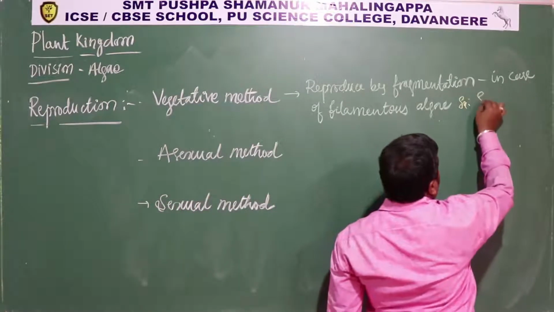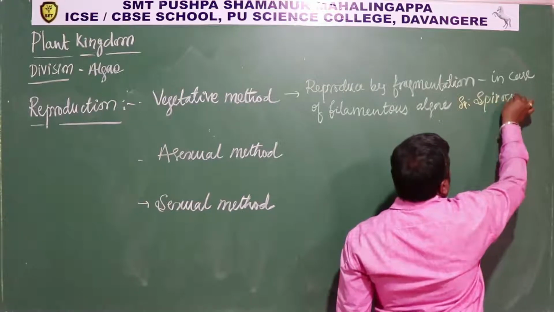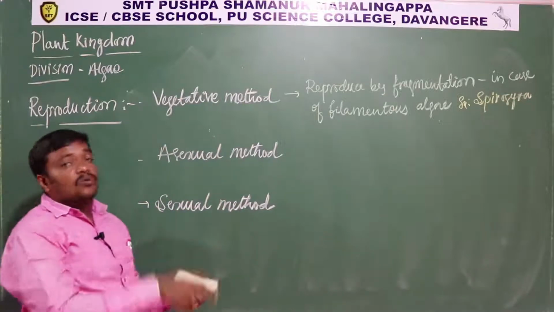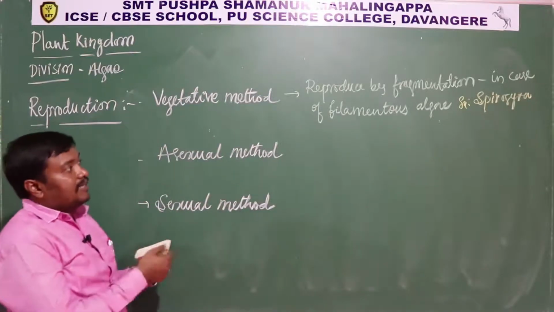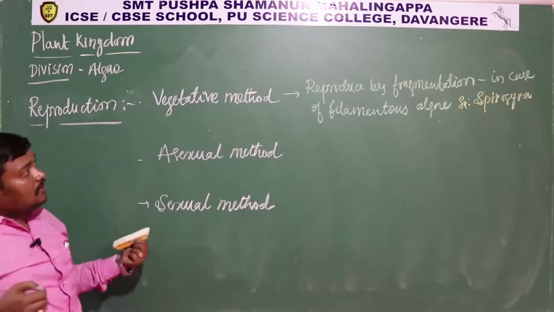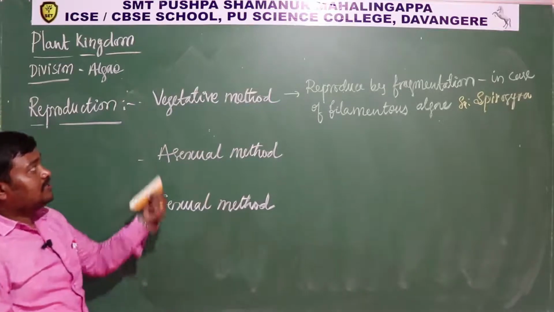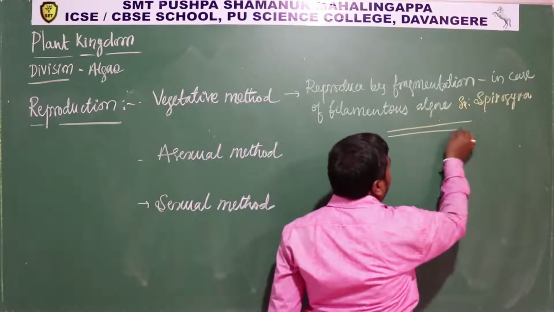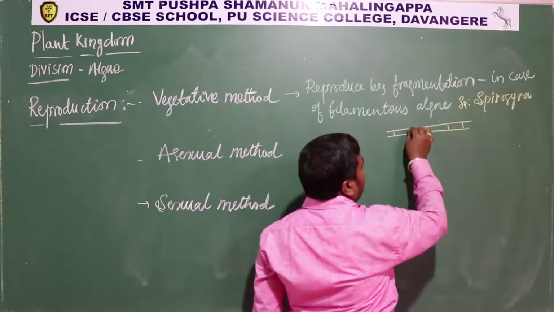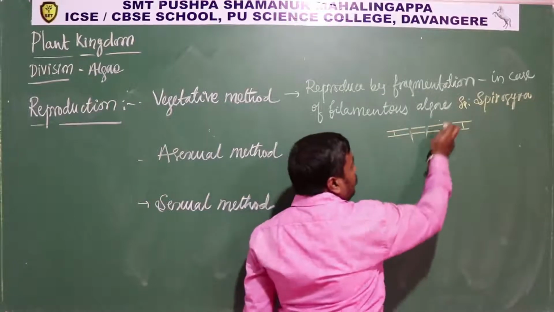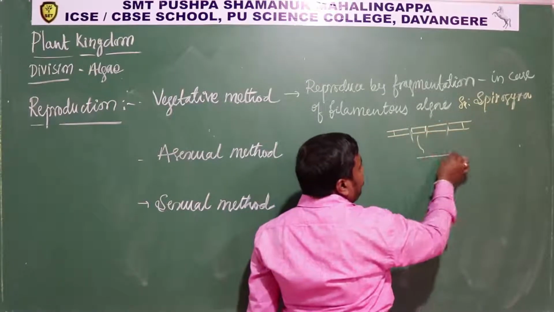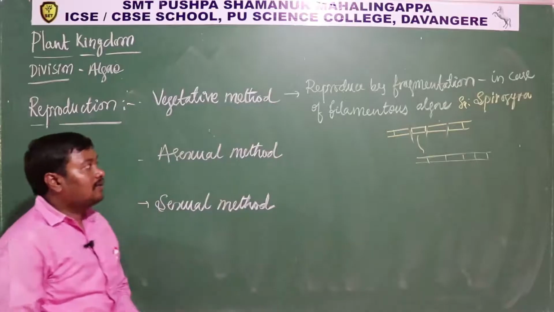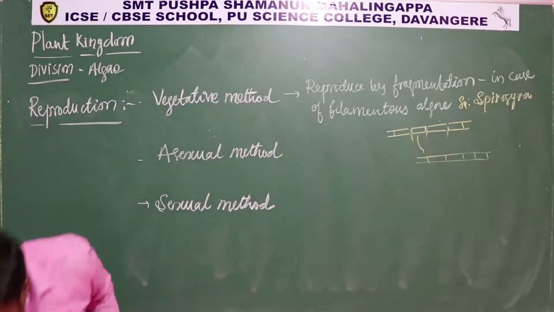In such a Spirogyra, the filament has septa. Near the septa it undergoes fragmentation. That fragment again germinates to form a long filament again. So that is the vegetative method. Of course we already discussed this type in fungi. So the filaments have septa, near the septa they break, and the individual pieces can develop into new algae, new filaments again. Okay. So next come to the asexual method.